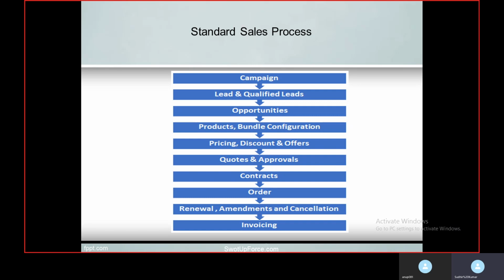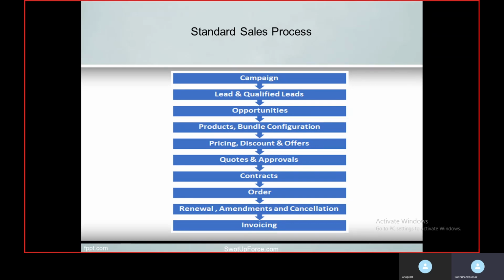After getting these qualified leads, we can jump into the next step called opportunities. All the qualified leads can be converted into an opportunity. We know the companies and people are interested in our product and offer. We can further connect with them and capture the details of the companies, like contact information, within Salesforce to create an opportunity.